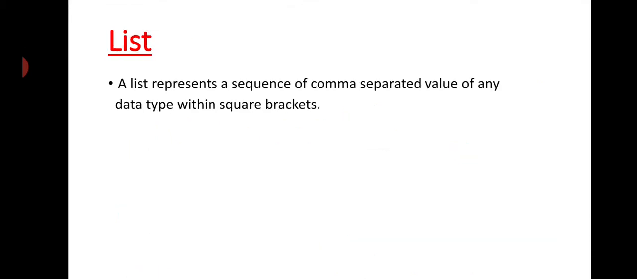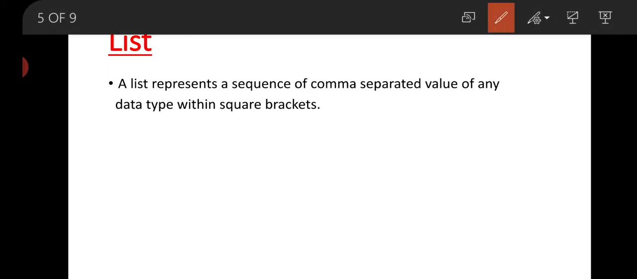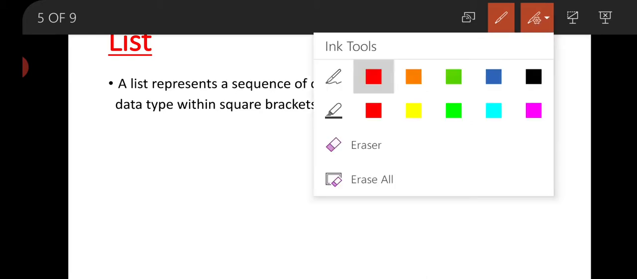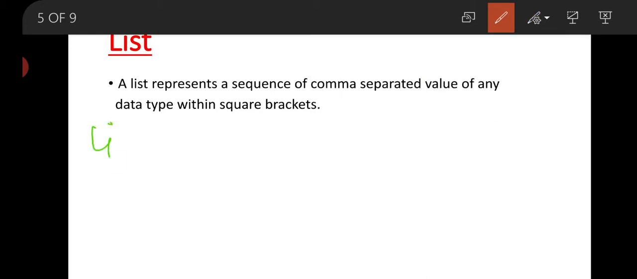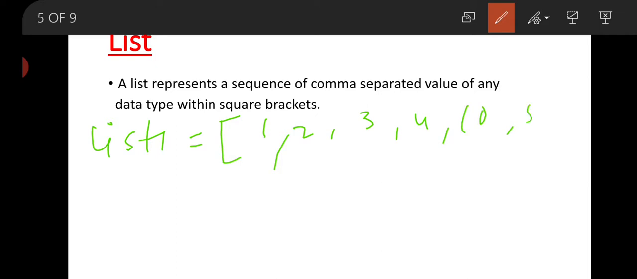Now we are going to see the list. A list represents a sequence of comma separated values of any data type within square brackets. Now see, if we are going to define a list, suppose list1 equal to a list, always defined in square brackets. It can be 1, 2, 3, 4, 10, 50. You can assign any value.